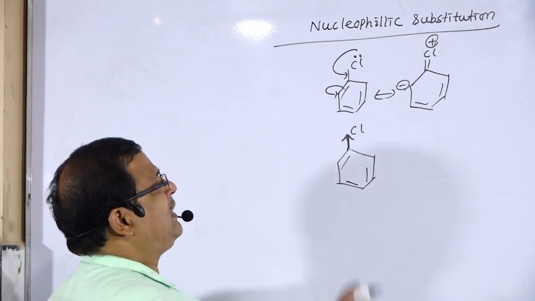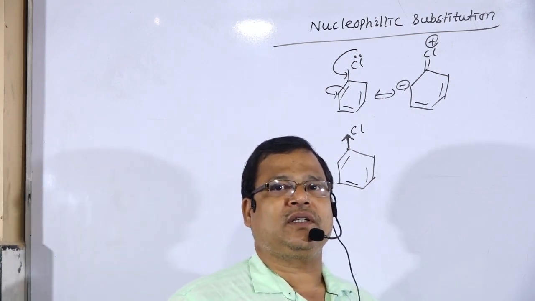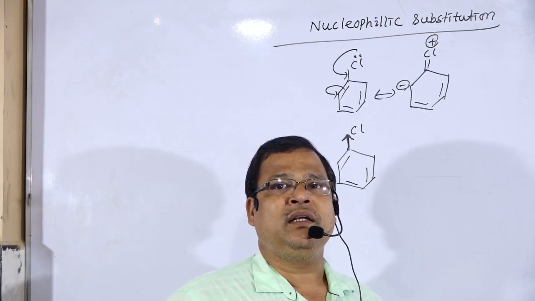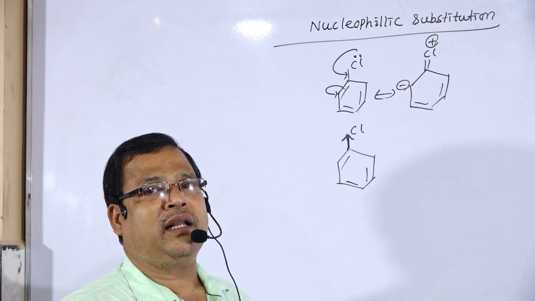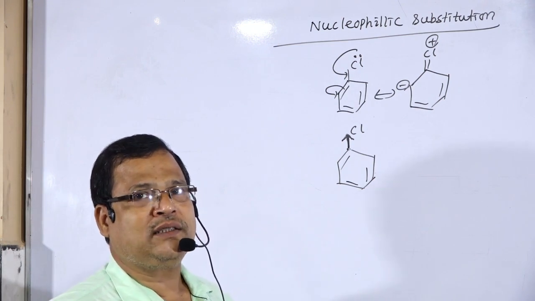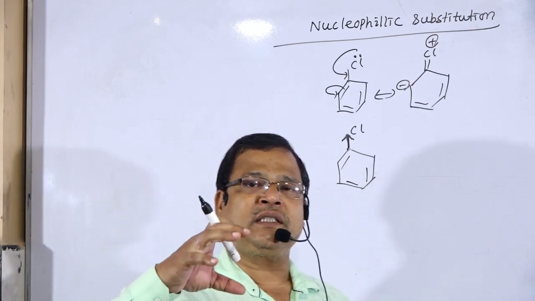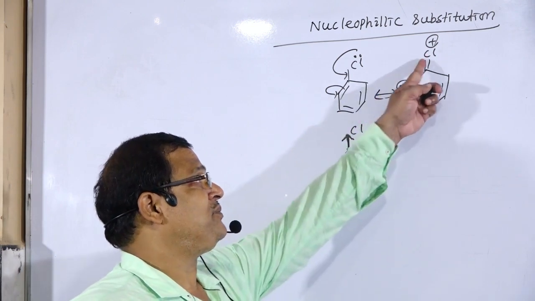So how does that reaction take place? This reaction takes place under drastic condition or in the presence of a strong nucleophile like amide, alkoxides, all the strong nucleophiles, NaNH2, Na plus, NH2 minus. Or under drastic conditions we have to apply high pressure and high temperature, which is required to break this bond.